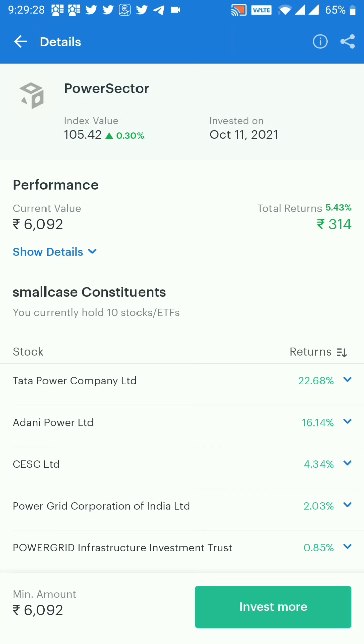So this kind of stock and SIP I have created for the power sector, considering the power sector will get some boom from here on. So already it is giving me 5% return. I have invested some time back. Now I wanted to invest more, so here what I am doing is clicking on invest more.